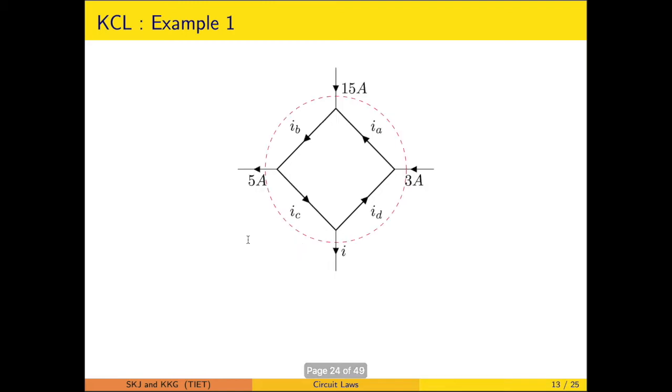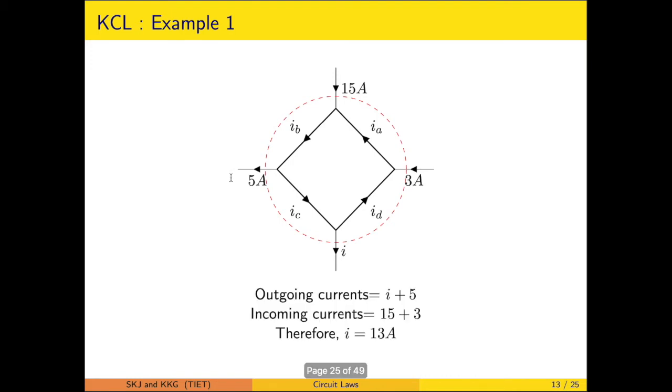That closed boundary is selected likewise. You are now equipped to apply the KCL to this closed boundary. So what is happening? This I is the outward current, 3 ampere is the inward current, 15 ampere is the inward current, 5 ampere is the outward current. On that basis, you sum up the outward currents, sum up the inward currents, and find the value of I as 13 ampere.